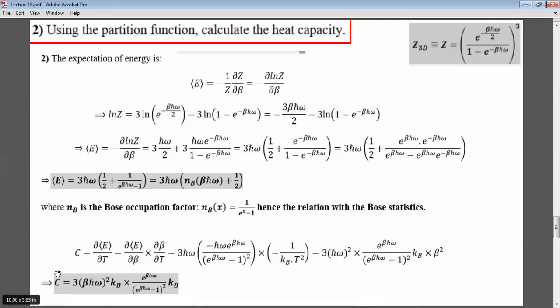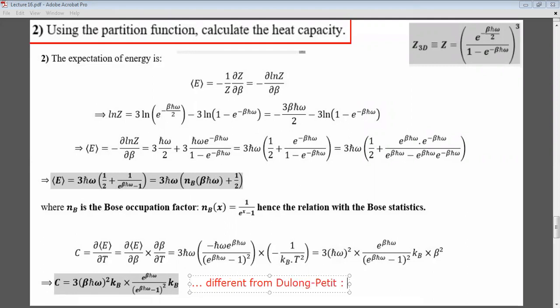It is not 3 kB as we got for the law of Dulong and Petit. It is actually 3 beta h bar omega square kB times e to the beta h bar omega divided by e to the beta h bar omega minus 1 squared. So this is different from the law of Dulong and Petit, which is just C equals 3 kB.